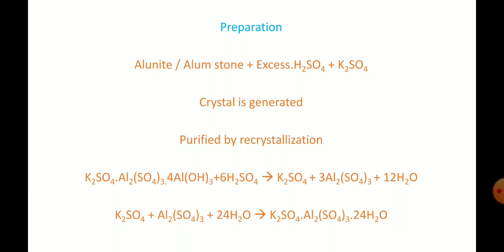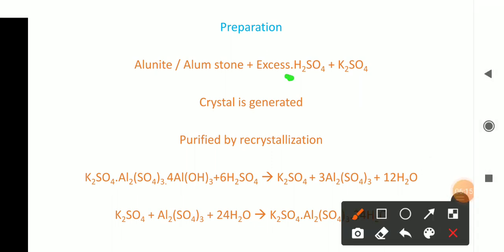And the formula of alunite or alum stone is K2SO4 Al2(SO4)3 4Al(OH)3. What is the formula of alunite? It is given on page number 40. The formula of alunite is K2SO4 Al2(SO4)3 4Al(OH)3. So here an aluminum hydroxide part is there. Now this alunite or alum stone is allowed to react with excess of sulfuric acid. We know the formula of sulfuric acid. What is it? H2SO4.